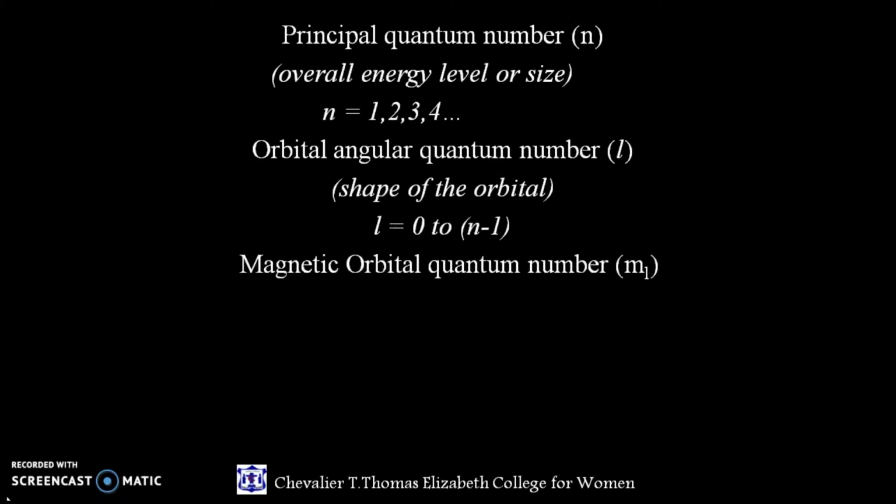Magnetic orbital quantum number, represented by m sub L. This describes how the various orbitals are oriented in space.